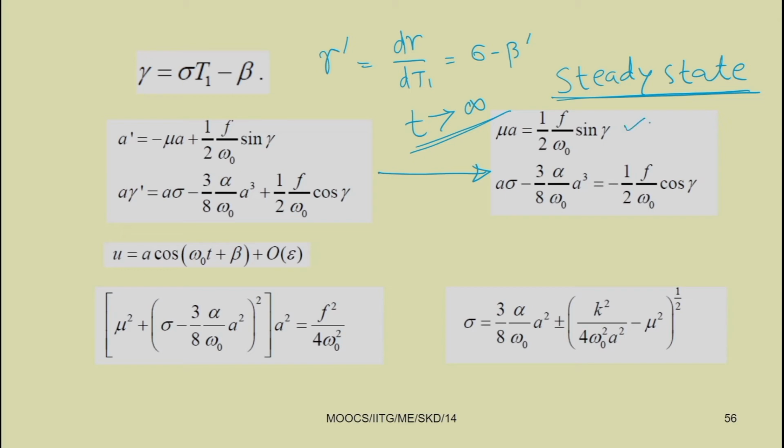Now, by squaring and adding these two terms, we can get this equation, that is mu square. So, mu is nothing but your damping parameter.